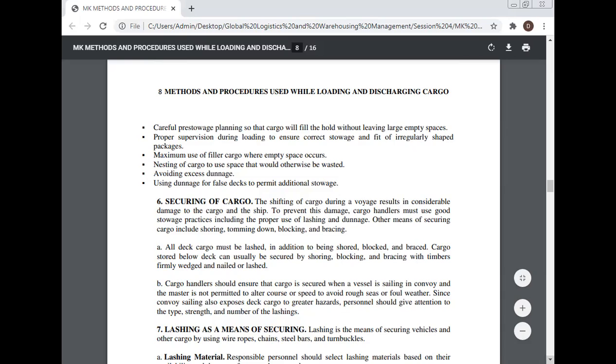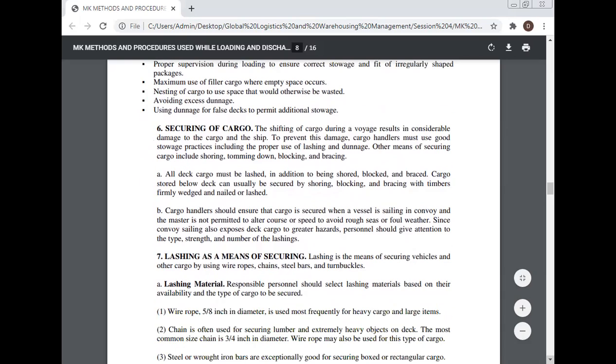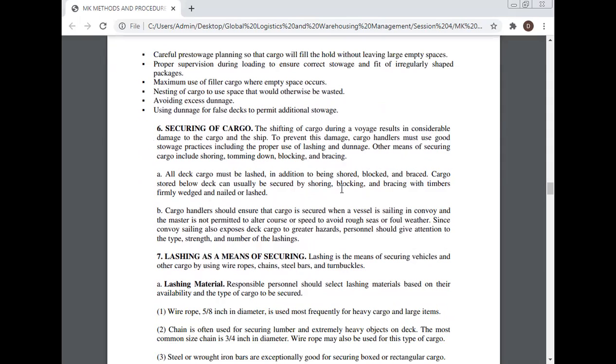Securing of the cargo. The shifting of cargo during a voyage results in considerable damage to the cargo and the ship. To prevent this damage, cargo handlers must use good stowage practices, including the proper use of lacing and dunnage. Other means of securing cargo include shoring, tomming down, blocking, and bracing. All deck cargo must be laced in addition to being shored, blocked, and braced. Cargo stored below deck can usually be secured by shoring, blocking, and bracing with the timbers firmly wedged and nailed in place.